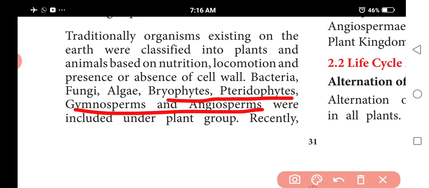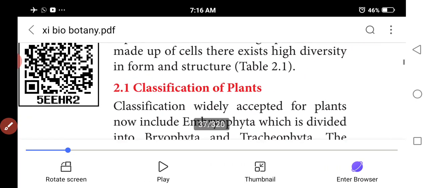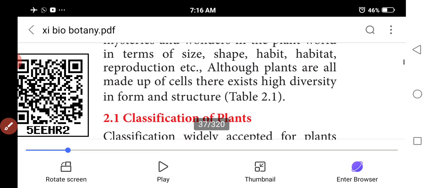Cryptogams are further divided into Thallophyta, Bryophyta and Pteridophyta, and Phanerogams into gymnosperms and angiosperms. Thallophyta includes algae, fungi, bacteria and lichens. Bryophytes include liverworts, hornworts and mosses, while Pteridophyta includes ferns and allies.